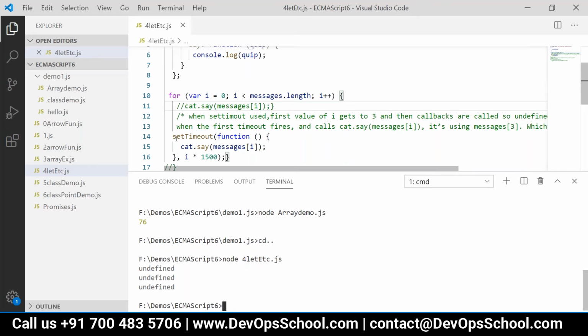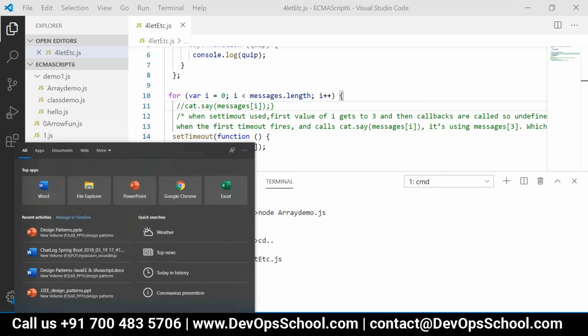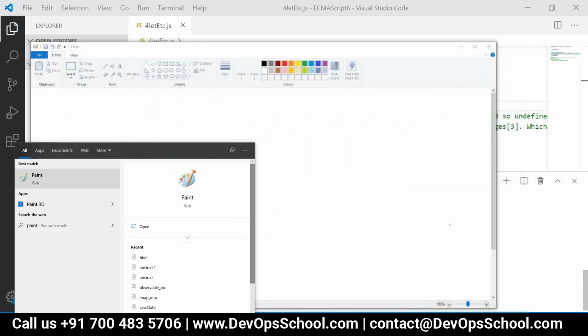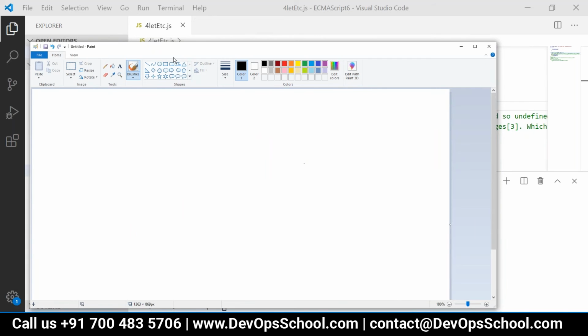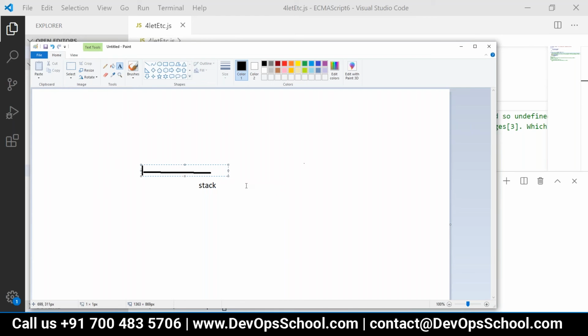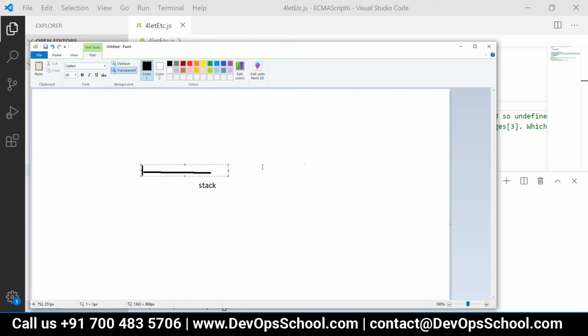Okay, let me show you. When i is 0, cat.say messages of 0 is that function, but it cannot be executed immediately.